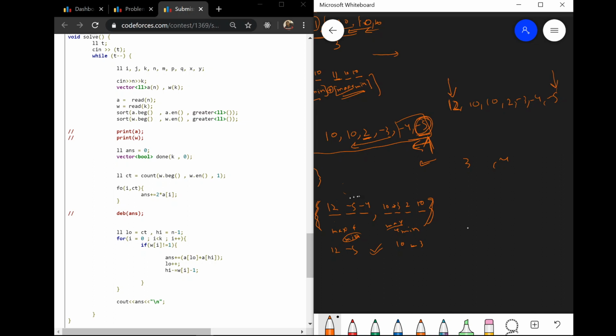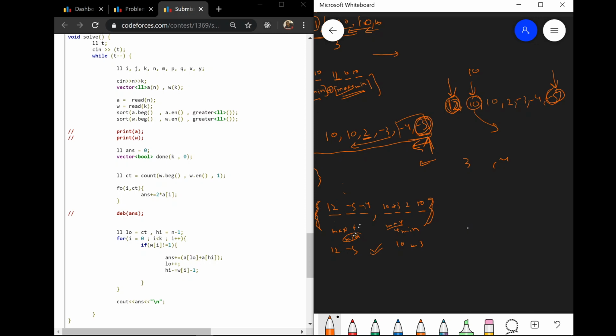When we place it in the set like this, the sum of max plus min would just contain this plus this, right? So I am incrementing the answer by this value plus this value, and then low would be increased by 1 because we would be using this for another friend, and high is reduced by W[i] minus 1.